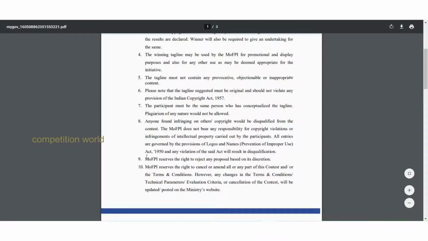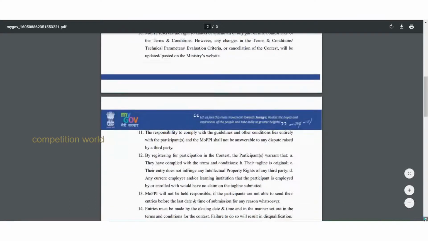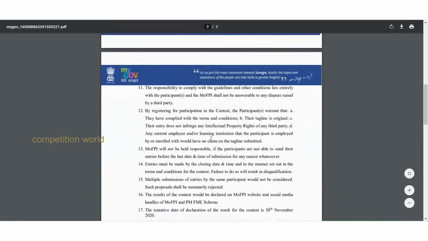The authority reserves the right to reject any proposal at its discretion. All entries are governed by the Proposal Logos and Names Act. They have given the act and the terms and conditions, and you should obey the terms and conditions. Based on the evaluation criteria, you will be selected.